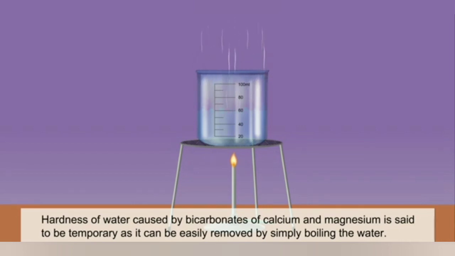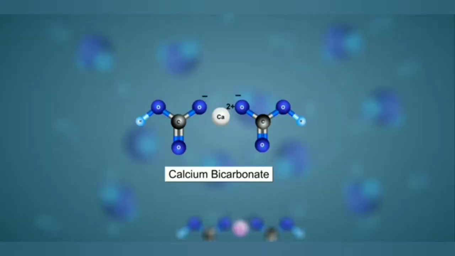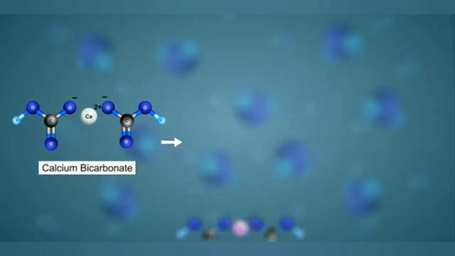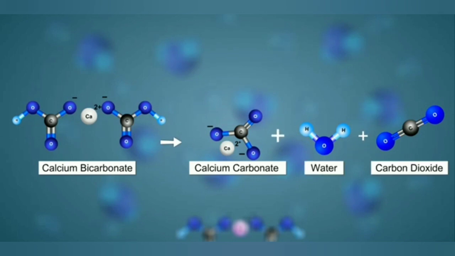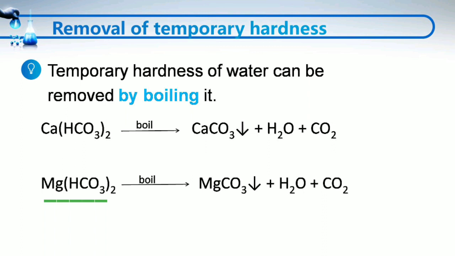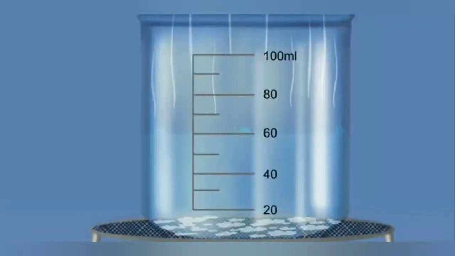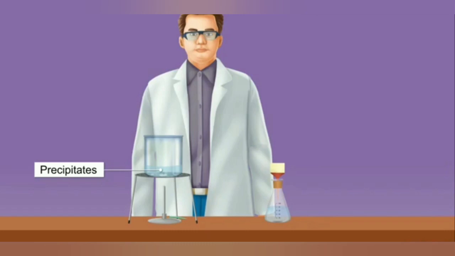When temporary hard water is boiled strongly, the calcium bicarbonate is changed into calcium carbonate, water, and carbon dioxide. Likewise, magnesium bicarbonate changes into magnesium carbonate, water, and carbon dioxide. The calcium carbonate and magnesium carbonate are insoluble in water and thus form precipitate.